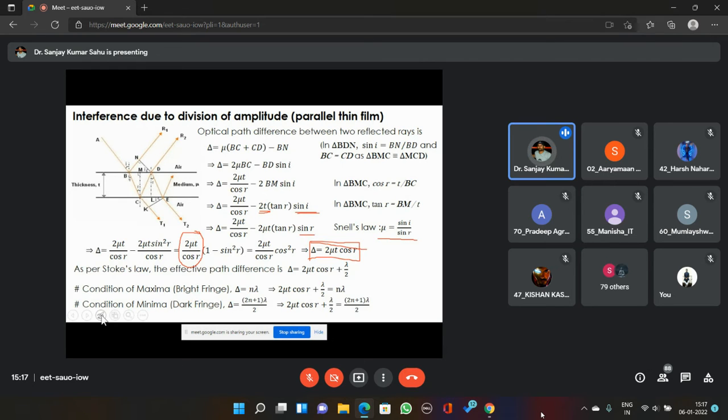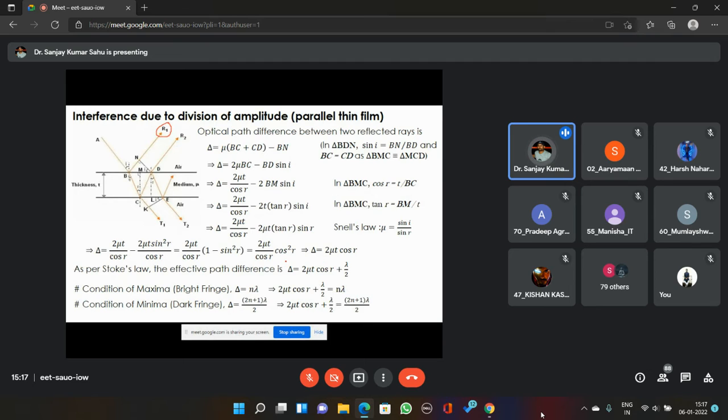What is this path difference? This is the path difference between the R1 beam and the R2 beam, which are generated from this A. Now, with this there is an additional thing, arising due to Stokes' law, which says that when you are traveling from a rarer medium to a denser medium, at the point of reflection you are going to add an extra path difference of lambda by 2. So that additional path difference will be there between these two rays, R1 and R2.